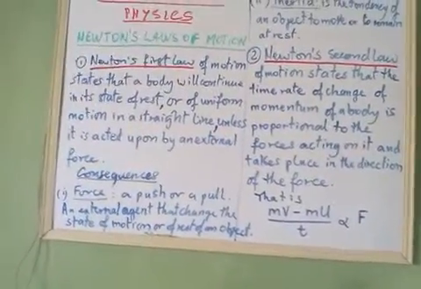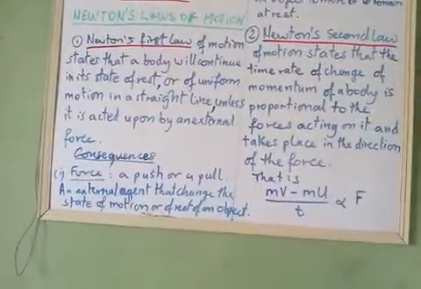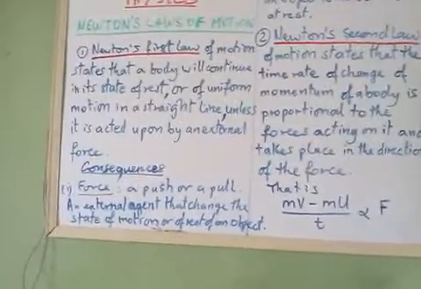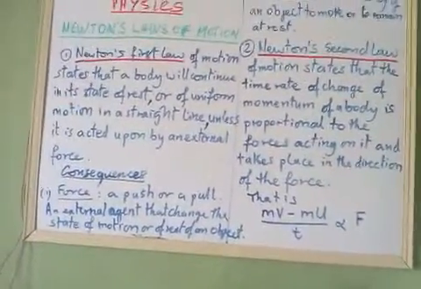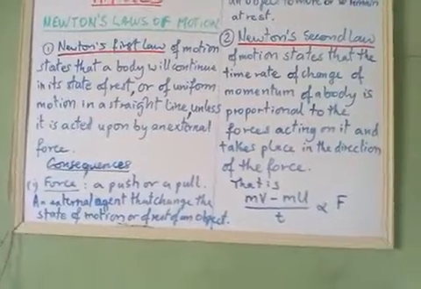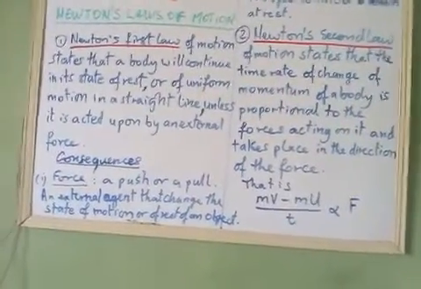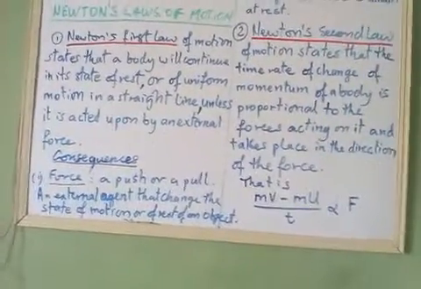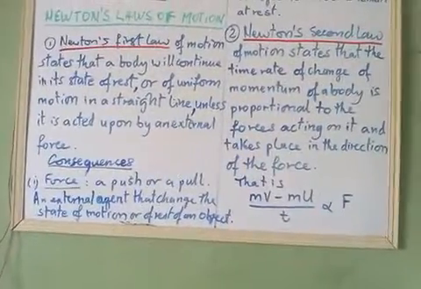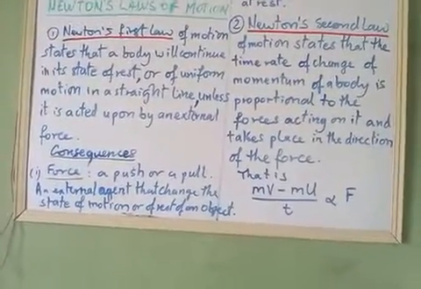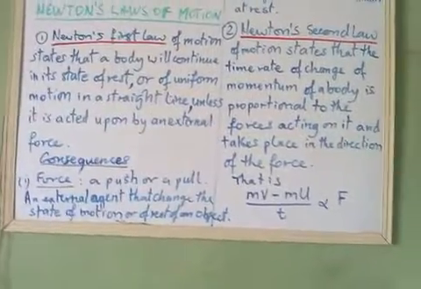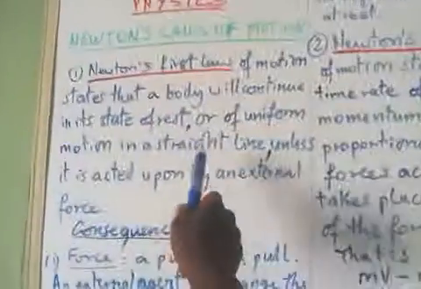It will continue in that uniform motion forever unless an external force comes and acts upon it. That is, unless a force comes and changes one of those factors of motion, that is velocity, acceleration, or direction of motion. Okay, so that is the meaning of Newton's first law.